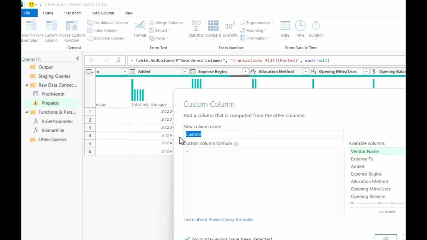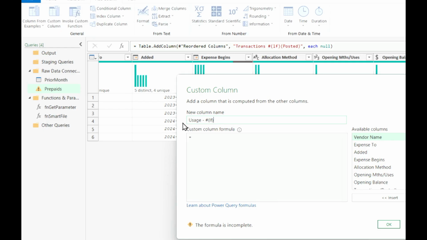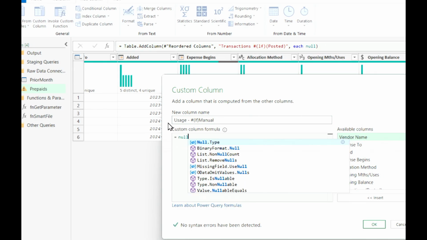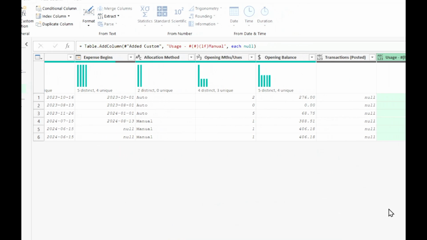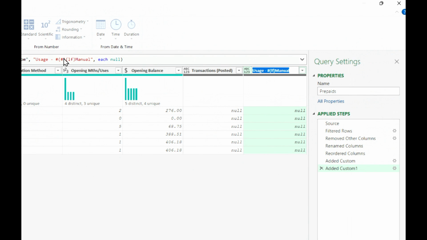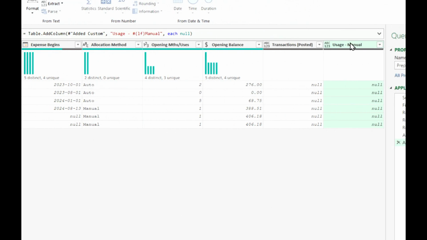So this one is going to be usage space dash, and then we got a hash LF, and this is manual. And again, null. We'll just hit escape to get rid of the IntelliSense. There we go, our super complicated formula that returns an empty here. And if I look at this one, once again, I've got this column header here. I just need to get rid of the extra hash in quotes that are in parentheses that I got there. And now that should look a little bit better.